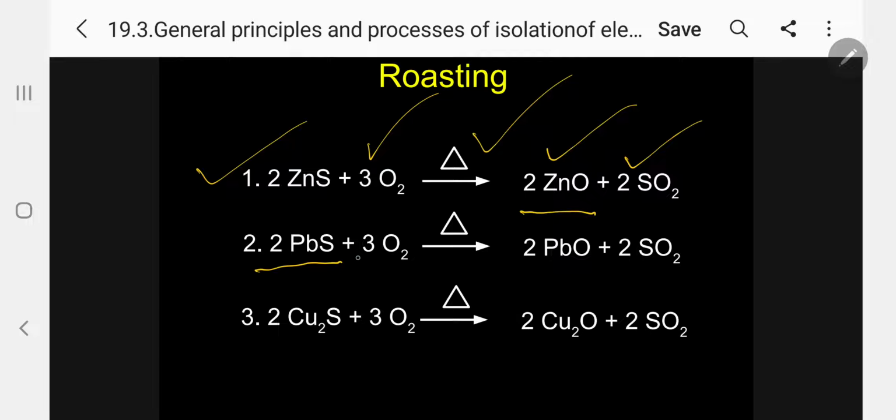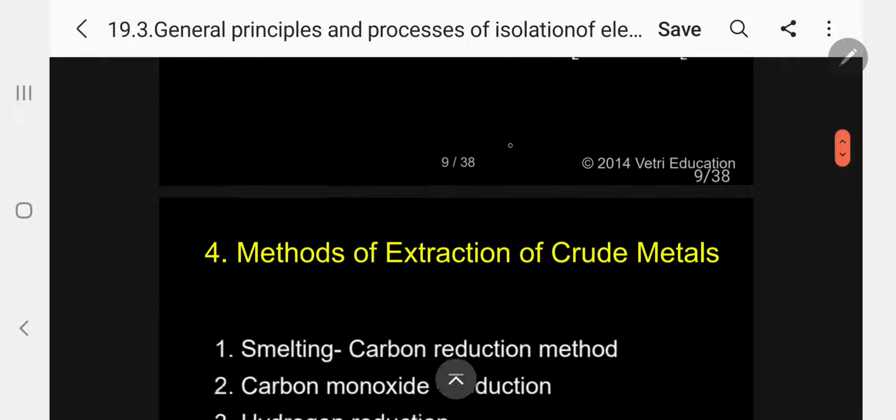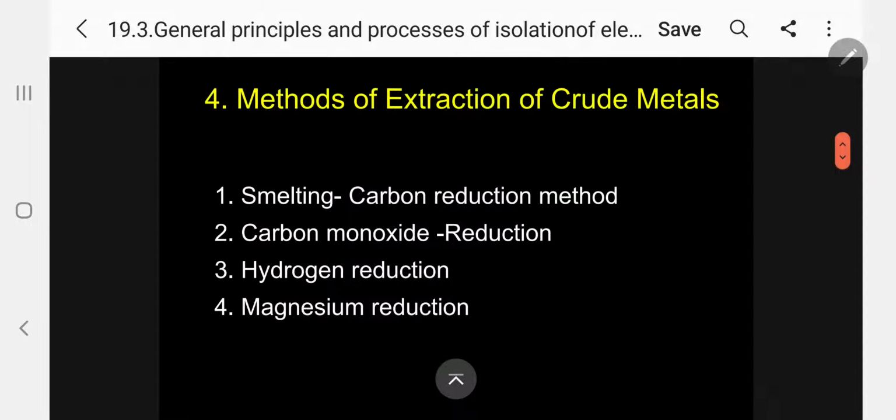In the same way, lead sulfide is converted by oxygen roasting to lead oxide, and sulfur dioxide again goes away. And this is again cuprous sulfide, on heat of roasting converted into the corresponding cuprous oxide. So all sulfide ore is converted into oxide ore with the help of roasting. This is the most important information.